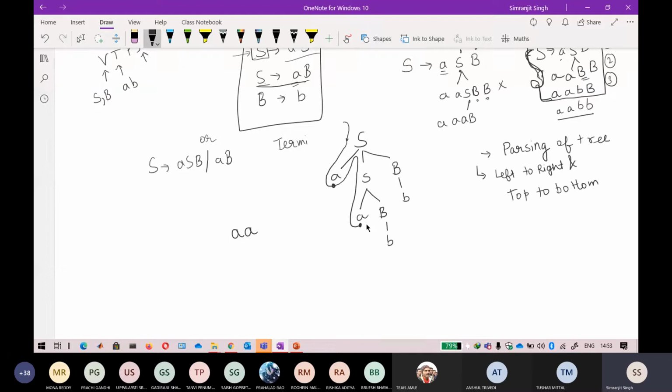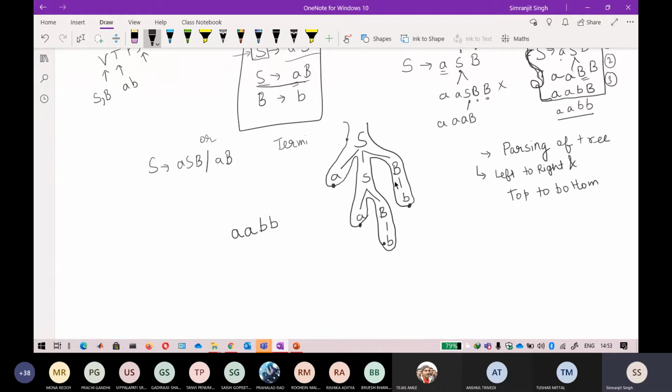Left to right, you are again at the bottom of the tree, so move towards the right, and there is again a terminal symbol, that is your b. So write a b here, and again move towards the right and parse every possible terminal or non-terminal symbol you find. You always stop at a terminal symbol. So that is again a b, and you stop and write a b, and then you parse it again.